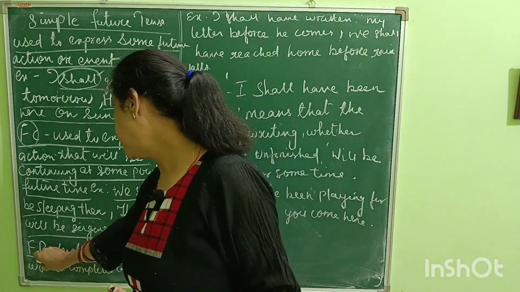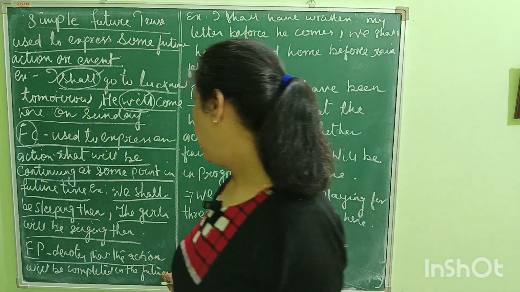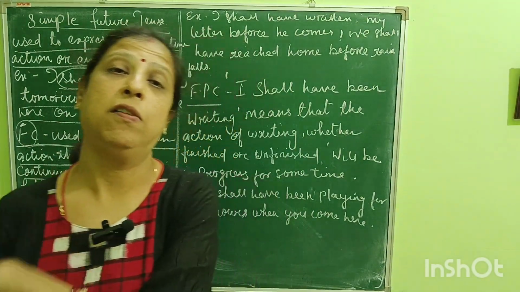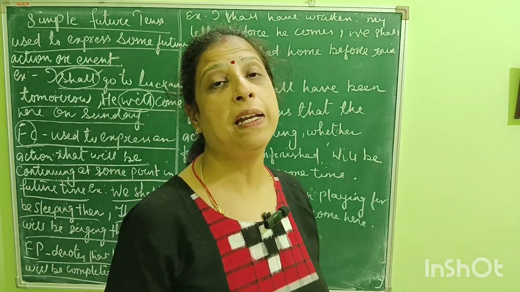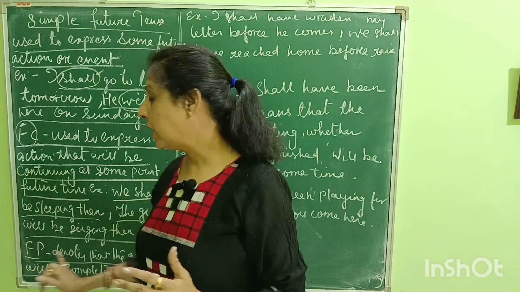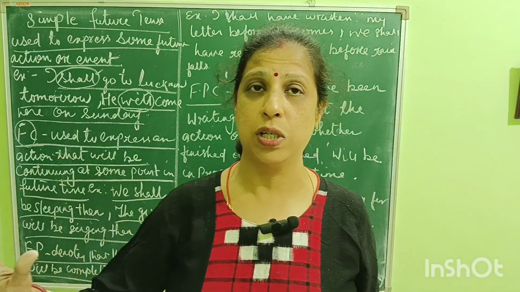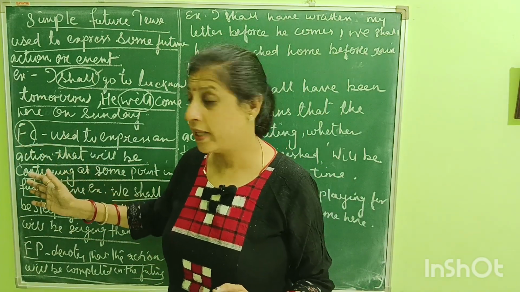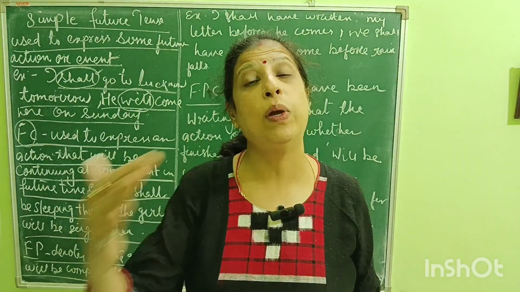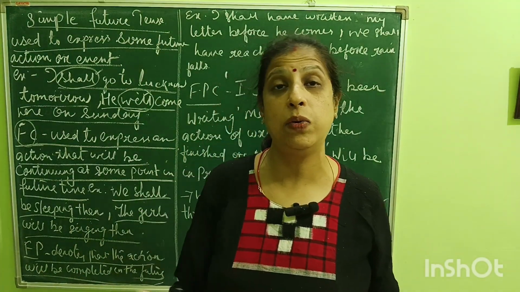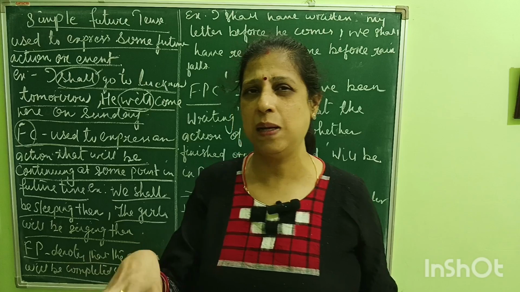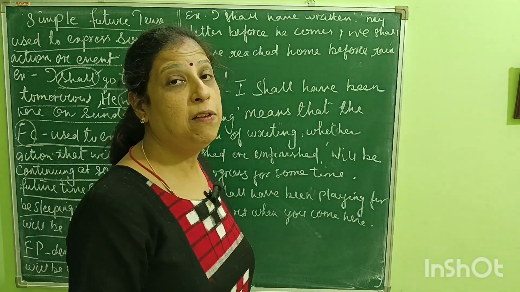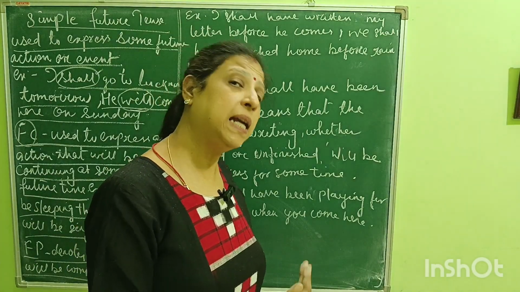Future perfect denotes that the action will be completed in the future. It will be completed in the future. Future perfect shows that the action will be completed in the future. But what is future continuous? Future continuous shows that the action will be continuing at some point of time in the future. But future perfect is where, in the future, the action will be completed.